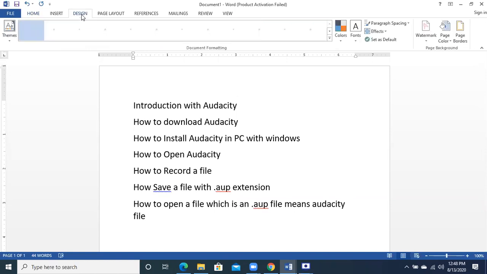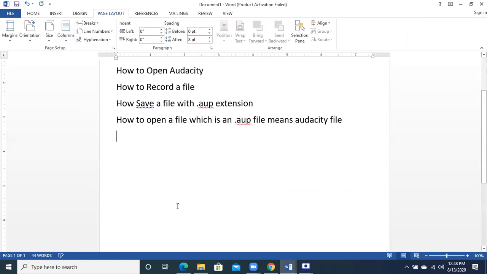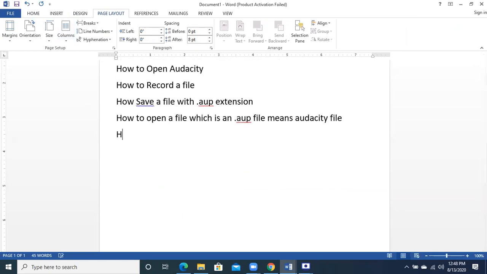Then what are the things that we have covered? How to export a .aup file to .mp3 file.